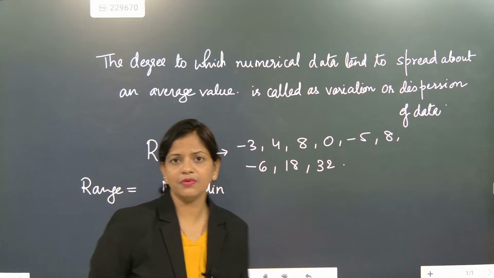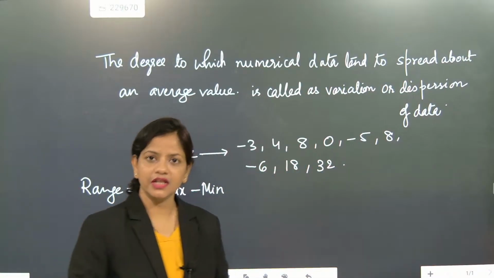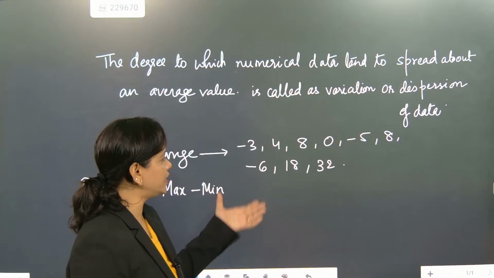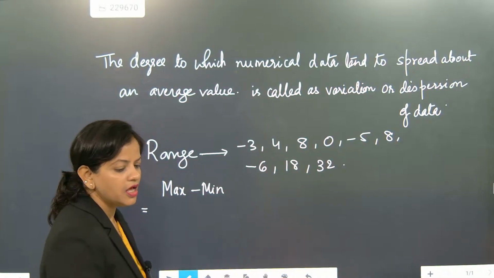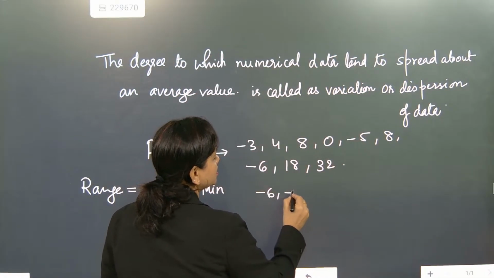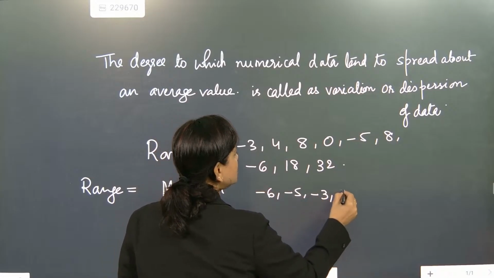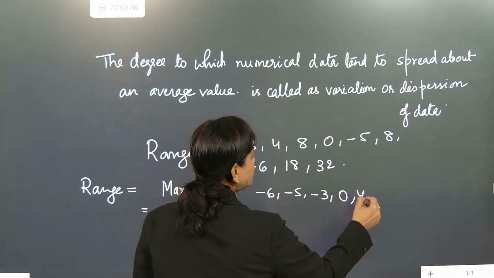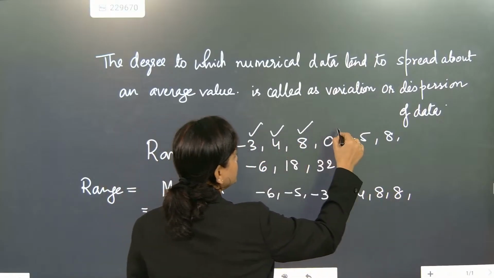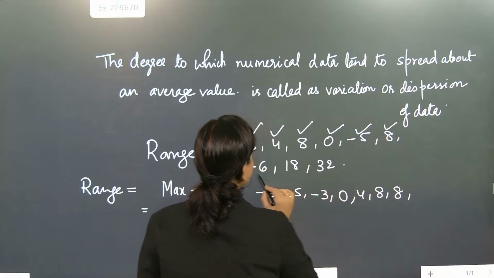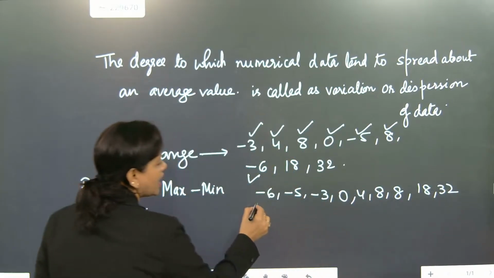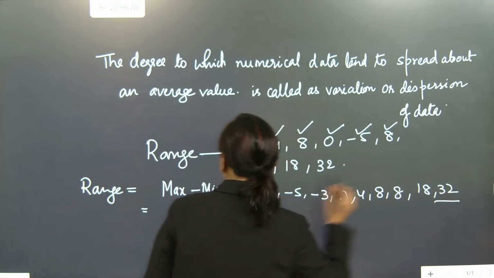Many times the teacher will tell you to write this in either ascending order or descending order. So for safety, first we write in ascending order, and then we find the range. The first number is minus 6, then minus 5, then minus 3, then 0, then 4, then 8, then 8. Check: minus 3, 4, 8, 0, minus 5, 8, minus 6, after that 18 and 32. So what is the highest and the lowest? Here the range will come from that.